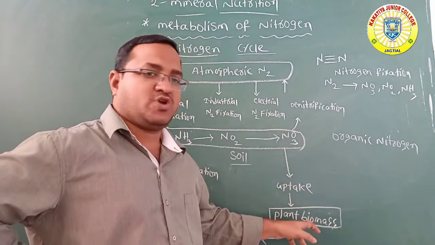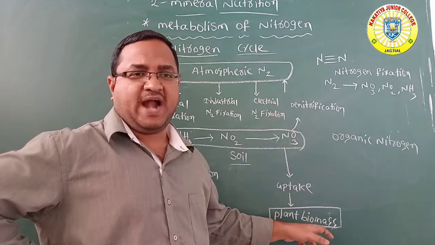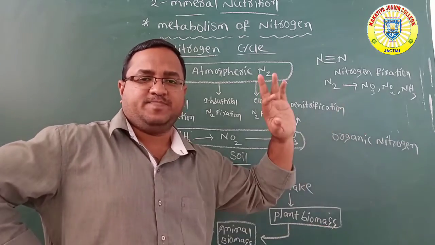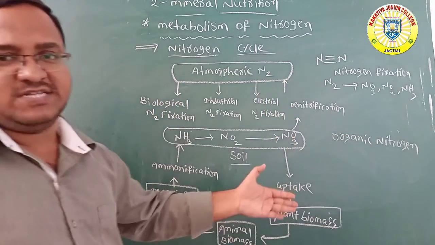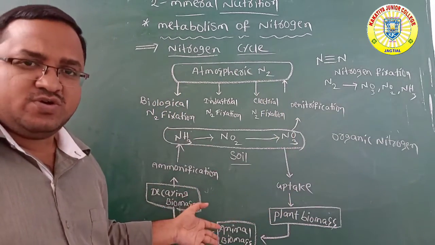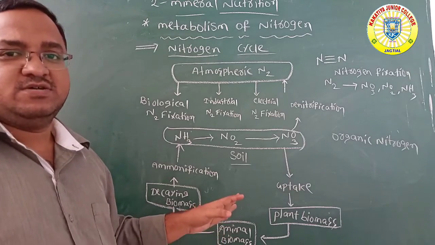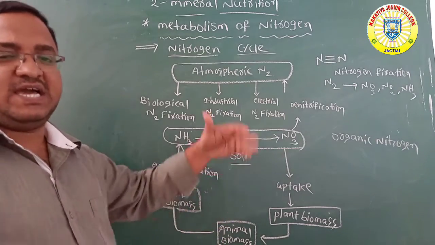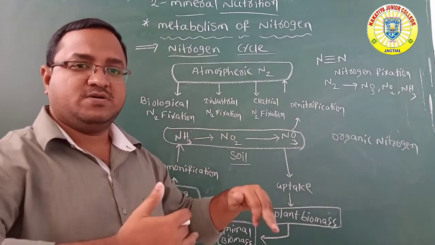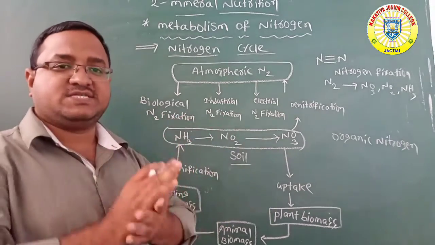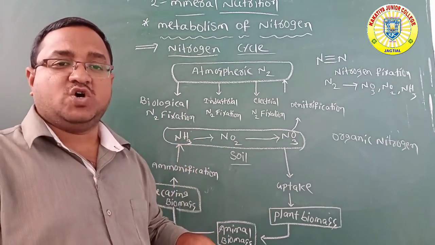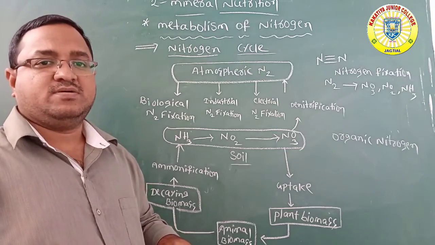Nitrates are absorbed by the plant and converted into organic nitrogen, and when animals eat the plants, the organic nitrogen is transferred into animals. That type of process is called assimilation. Okay.